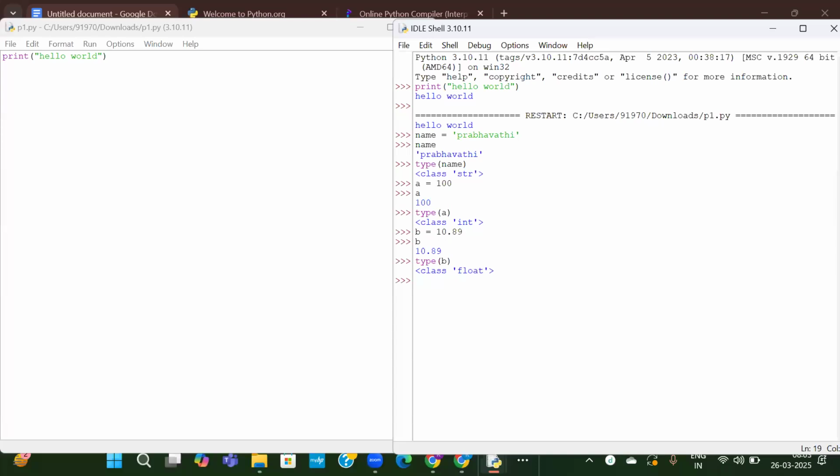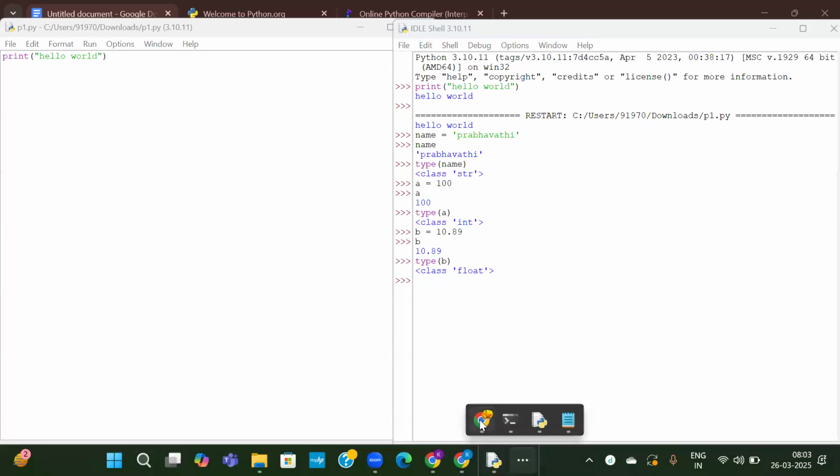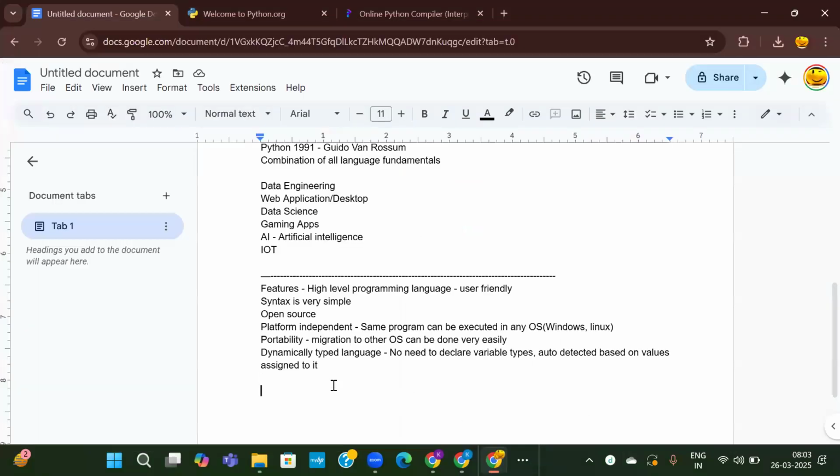Okay, now coming back. Dynamically typed language, and also Python is an interpreter language. An interpreter language is nothing but it executes line by line.